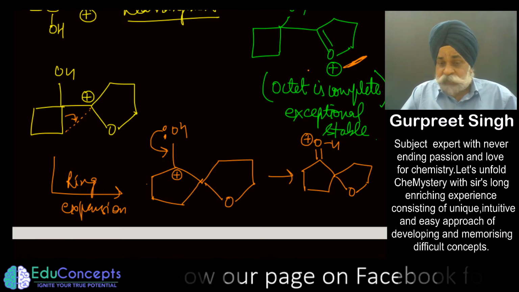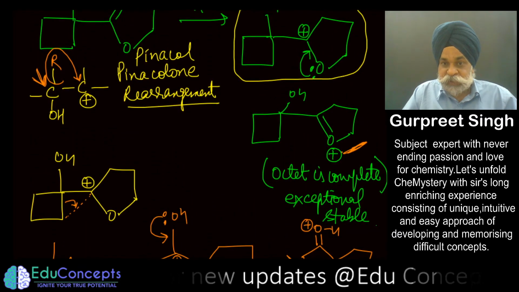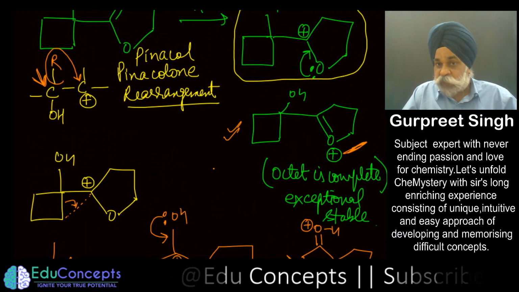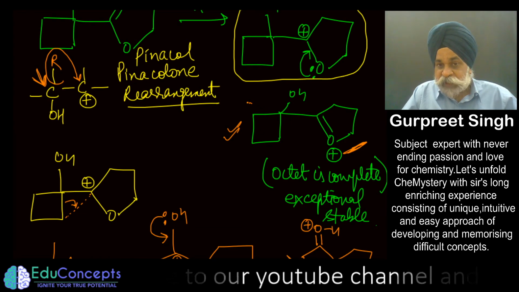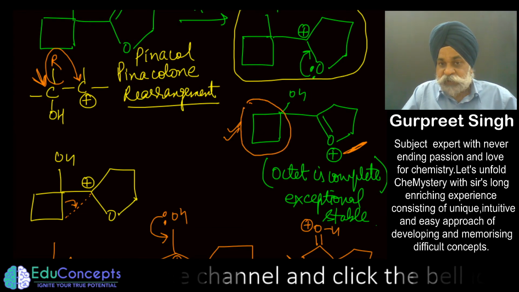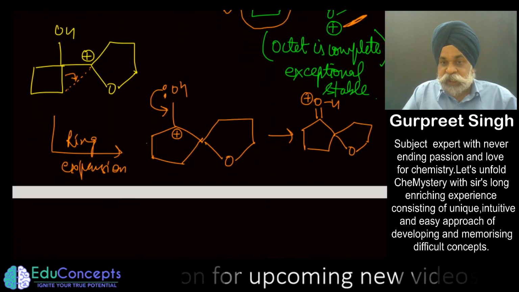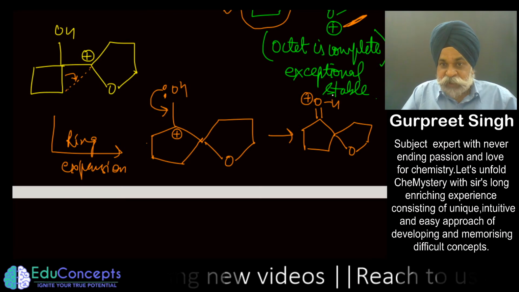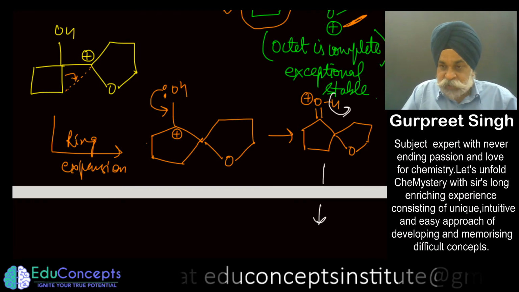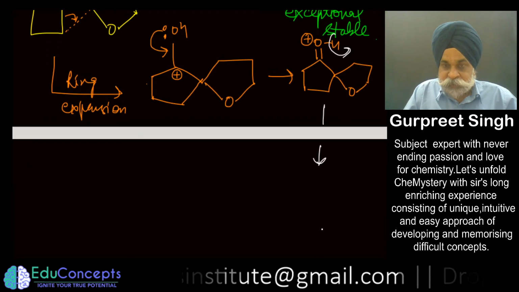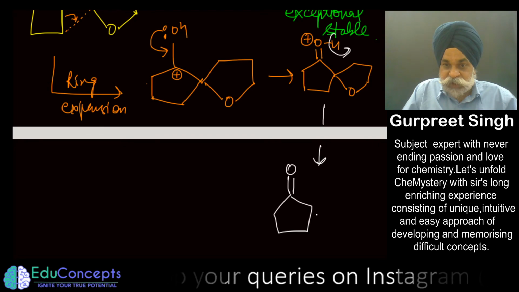Now there is a point of discussion that this carbocation would be a little more stable than this one. Why? Because in this carbocation, one of the entities has a four-membered ring, which is not as stable as the five-membered ring. And the last step would then be the deprotonation of this, and you end up getting a structure like this. So this in a way is a very beautiful question.